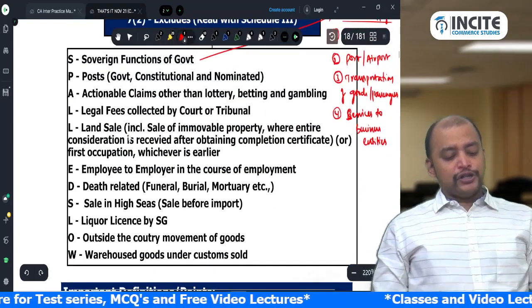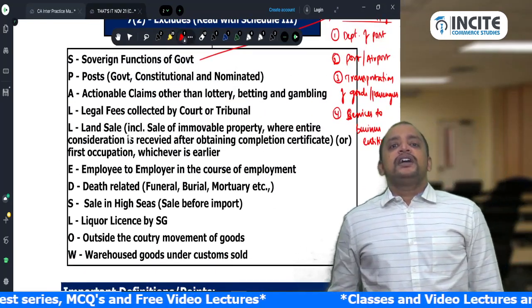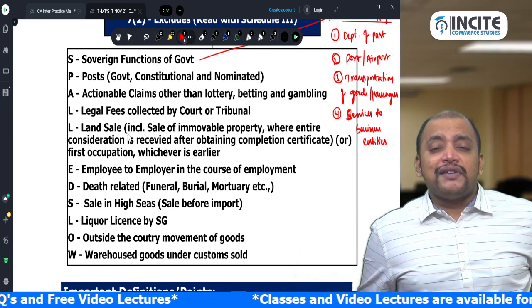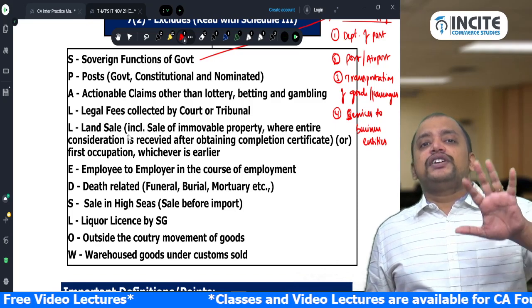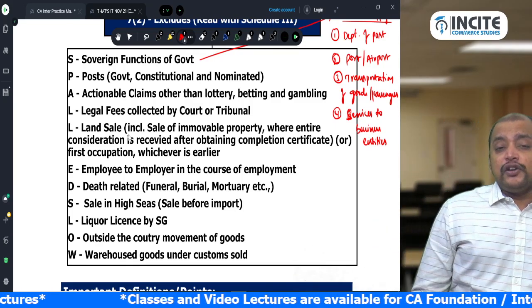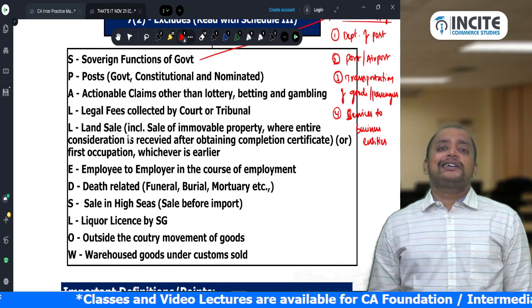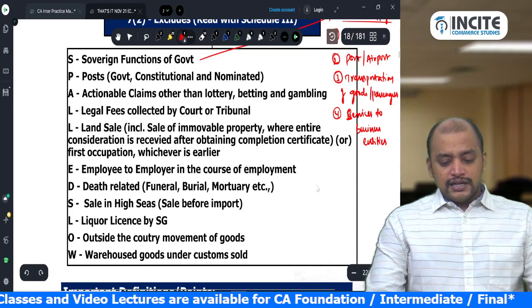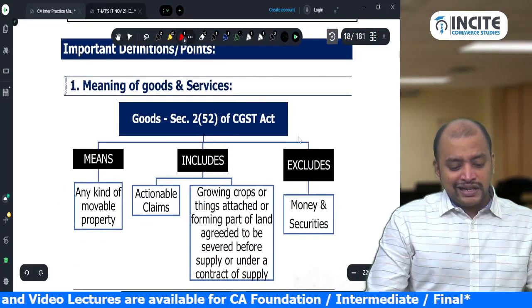Then one more point you remember: gifts given by employer to employee. Suppose the value of the gift does not exceed 50,000 rupees, then it is excluded from supply. If the value of the gift exceeds 50,000, entirely it will be treated as supply. Then some important definitions in this regard.